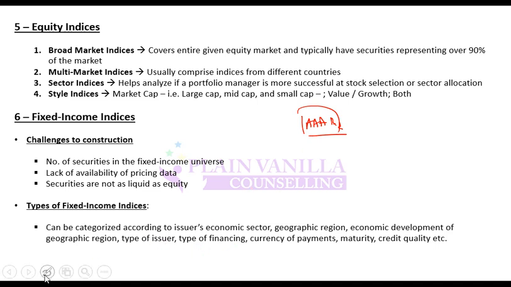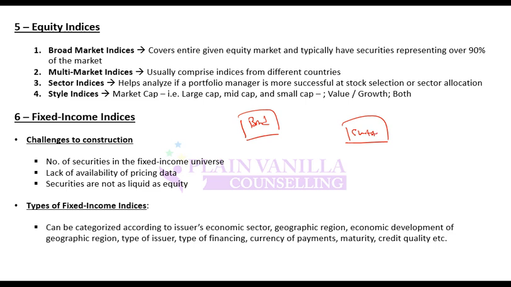Type of financing. There can be an index which tracks fixed income with respect to a particular type of financing. For example, bonds, short-term instruments, notes. There can be an index which tracks short-term instruments, money market, capital market, corporate issues, or government issues.